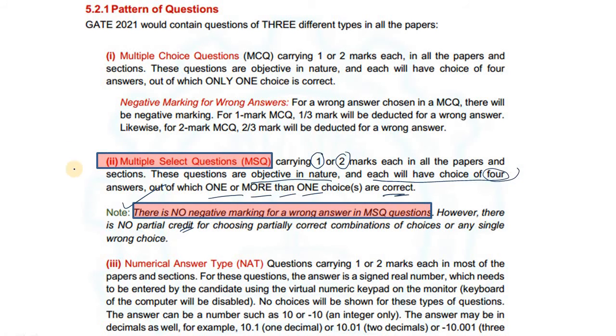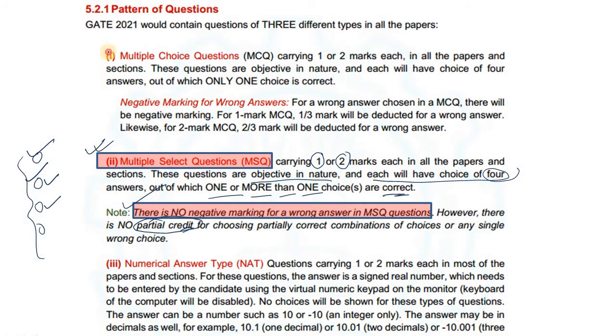And also, let's say in a question with options A, B, C, D, among all of these 4 options only B and C are correct, but you have ticked only A and B. In that case there is no partial credit. So this time these MSQ type questions are going to play a crucial role for your rank.